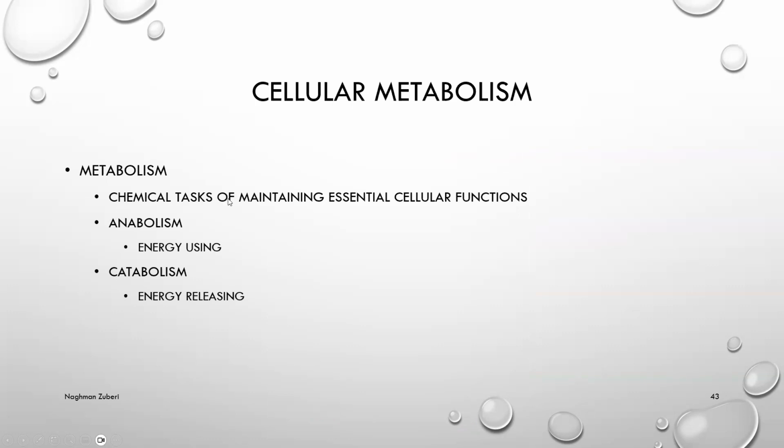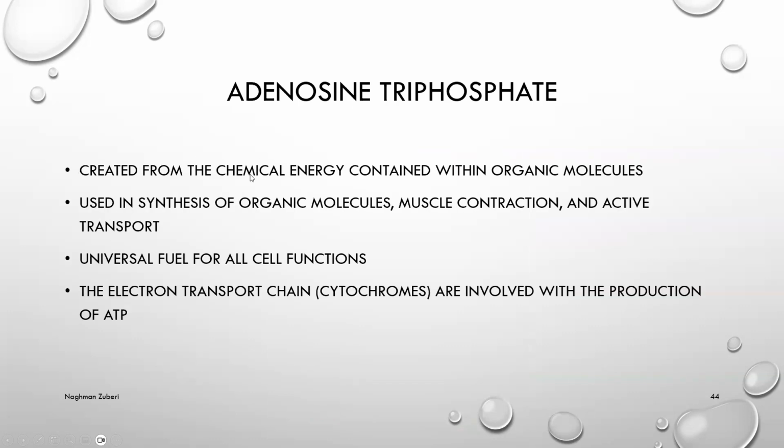Chemical tasks of maintaining the essential cellular functions. Anabolism, that is the energy using process, and catabolism, that is the energy releasing process. Adenosine triphosphate or ATP. It is created from the chemical energy contained within organic molecules, used in synthesis of organic molecules, muscle contraction, and active transport. Universal fuel for all cell functions is ATP.